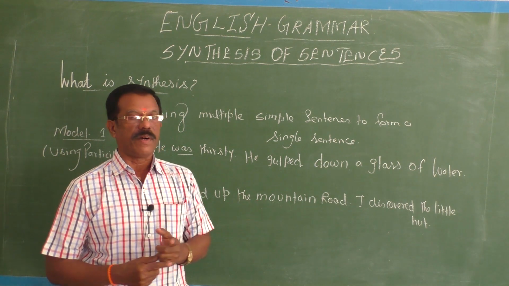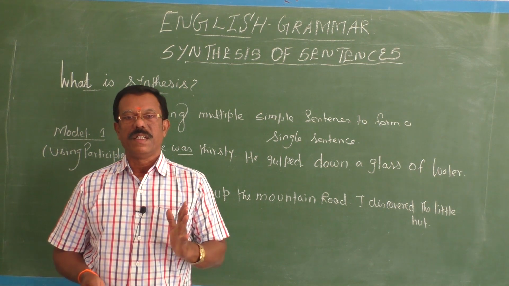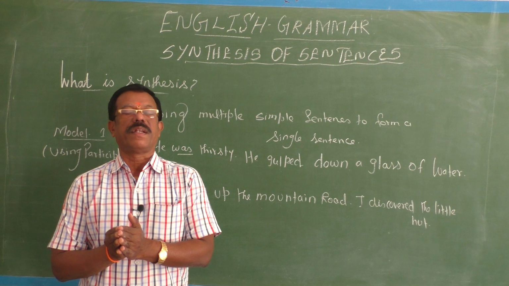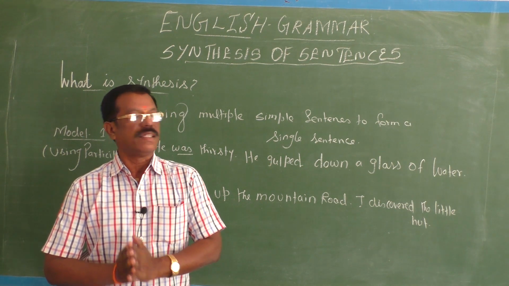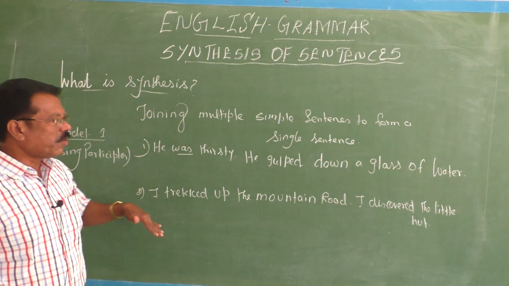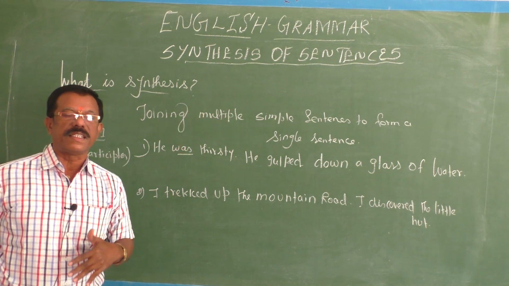But one thing is very important, the meaning should not get disturbed. Without changing the meaning, the process of combining multiple sentences into a single sentence is called synthesis. Okay, fine. I am going to teach you various ways and methods of synthesis of sentences.